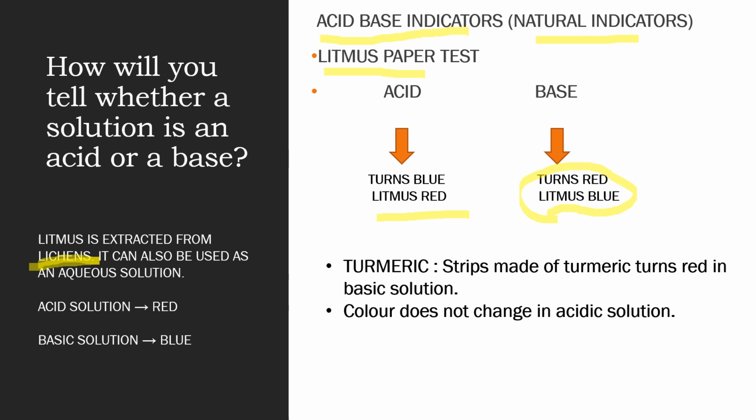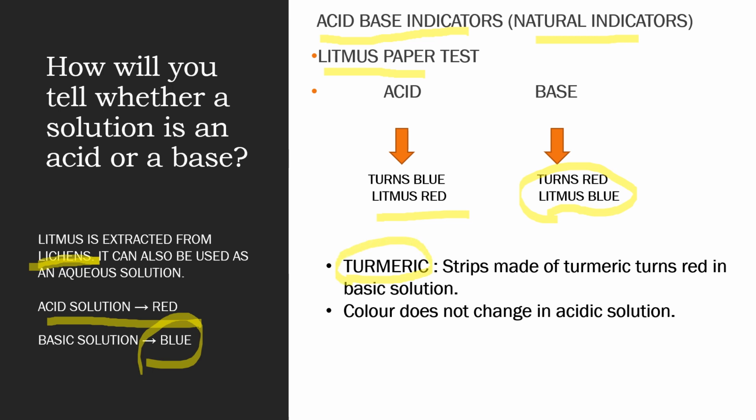When it comes to the aqueous solution of litmus, with acid it gives red color and with base it gives blue color. This means when you add one drop of litmus solution to an acid solution, it becomes red in color, and when it is added to a basic solution, it turns blue. One more very interesting natural indicator is turmeric.